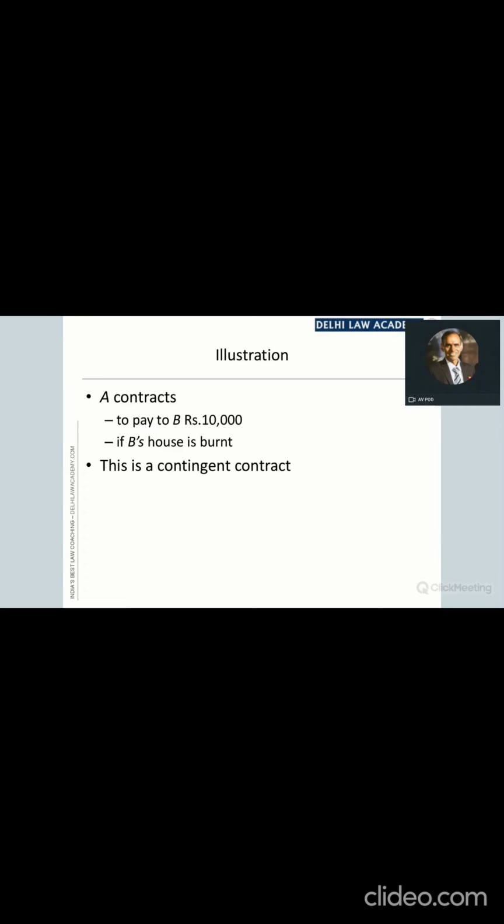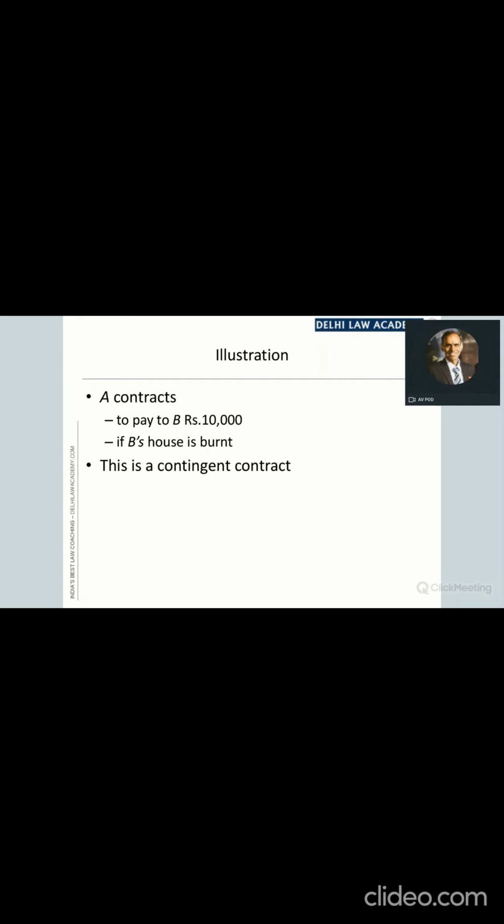Let's take an illustration. A contracts to pay to B rupees 10,000 if B's house is burnt. Now, what is the main contract? The main contract is a promise by A to make a payment of 10,000 rupees to B. This is a promise made by A for whatever consideration. Consideration is not included here, but yes, there must have been a consideration also. So the promise is to pay 10,000 rupees to B.